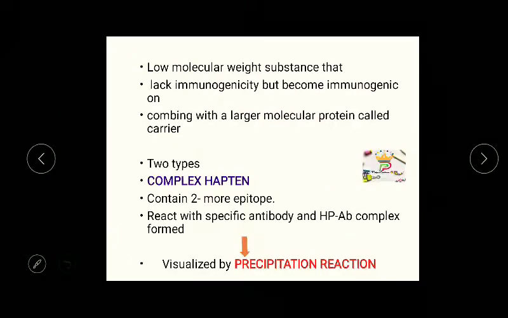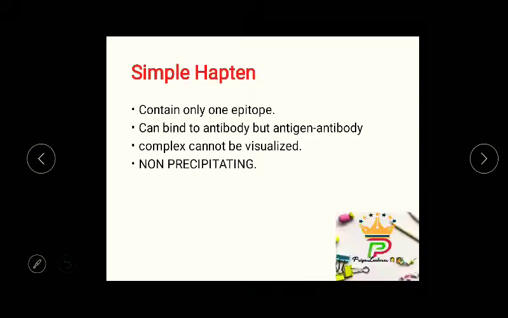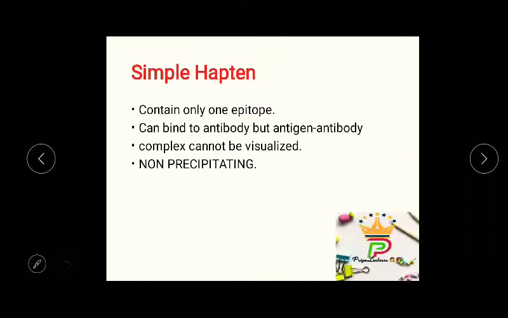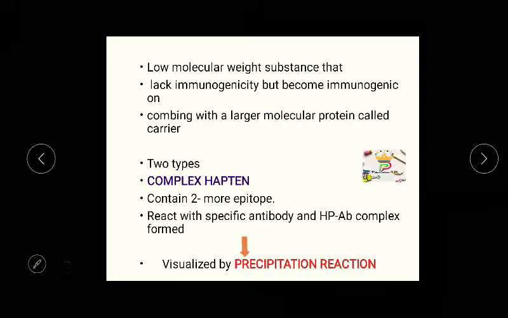There are two types of haptens: complex haptens and simple haptens. Complex haptens contain two or more epitopes, which is polyvalent, whereas simple haptens contain only one epitope, it is univalent. Complex haptens react with specific antibody and form hapten antibody complex. This hapten antibody complex can be visualized by precipitation reactions.